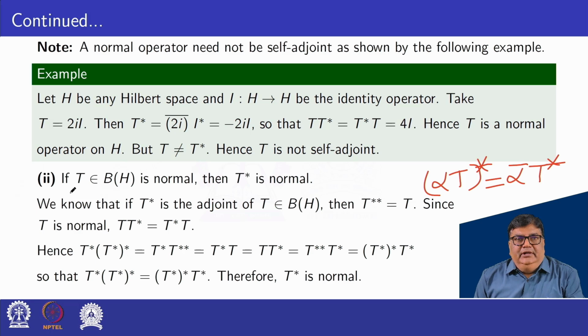Second property. If T belonging to B(H) is normal, then T star is normal. Why?